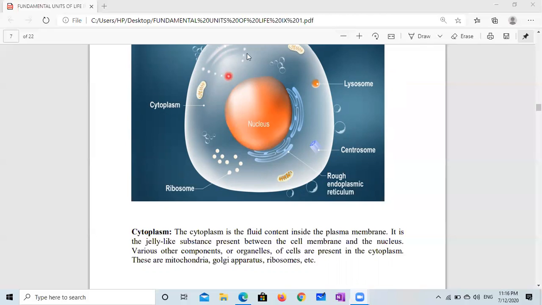It is a jelly-like substance present between the cell membrane and nucleus. Various other components or organelles of the cell are present in the cytoplasm. You can see this is the cytoplasm, and this is mitochondria, ribosome, rough endoplasmic reticulum, smooth endoplasmic reticulum, lysosome. These are present in the cytoplasm.